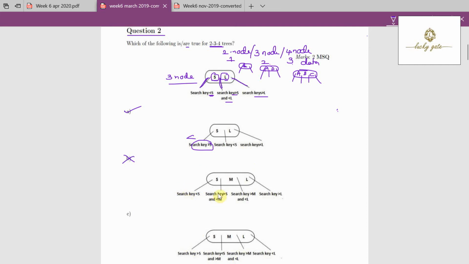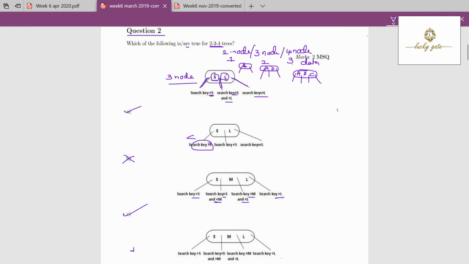Now coming to option C, left subtree is less than S. Now the subtree which is between S and M should have key values that are greater than S and less than M, correct? Between M and L, if a subtree is there, that should be greater than M and less than L, correct? And right of L should be greater than L. So option C is correct.